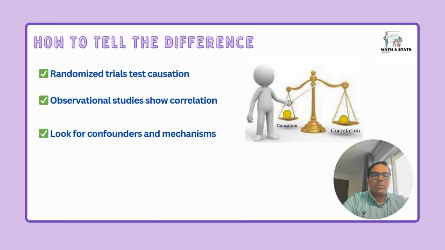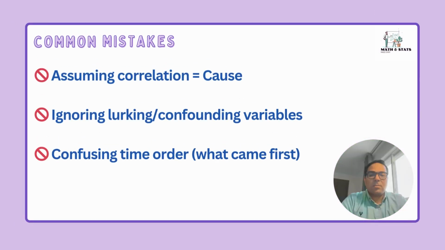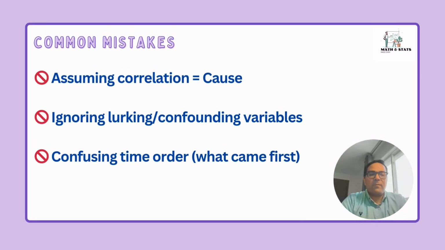To test for causation, researchers often run randomized control trials where groups are carefully compared. Observational studies, such as surveys, can only show association, not proof of cause. So always be skeptical when we see headlines like eating chocolate makes you smarter. Correlation doesn't equal causation. Without careful design, we cannot tell what's really driving the result.